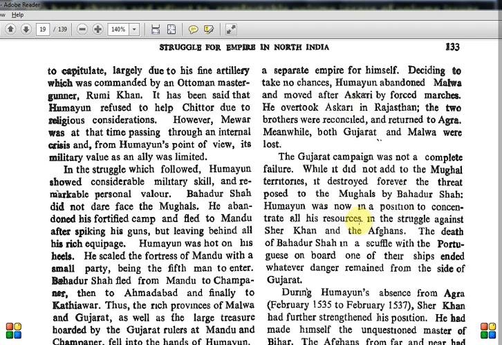Now Humayun was in a position to concentrate all his resources in the struggle against Sher Khan and the Afghans. Because Bahadur Shah is done away with, now he can concentrate fully on the east. The death of Bahadur Shah in a scuffle with the Portuguese on board one of their ships ended whatever danger remained from the side of Gujarat.